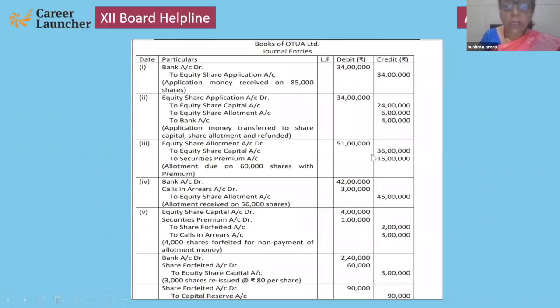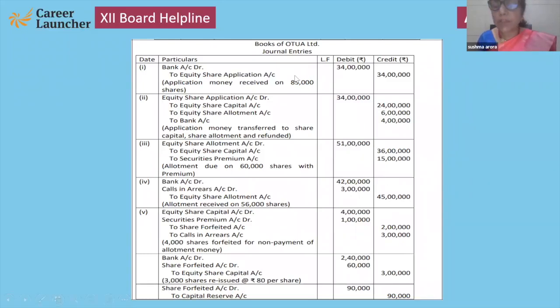Then allotment at premium. Then arrears are there. The company forfeited these shares, reissued these shares, and transferred the forfeited amount to capital reserve. Okay, please see this question.